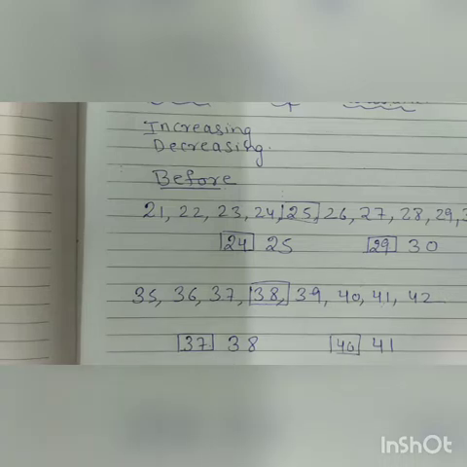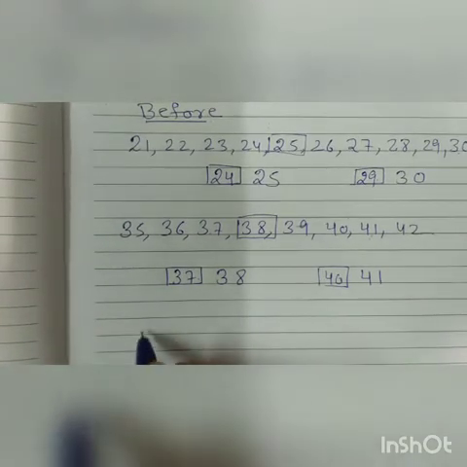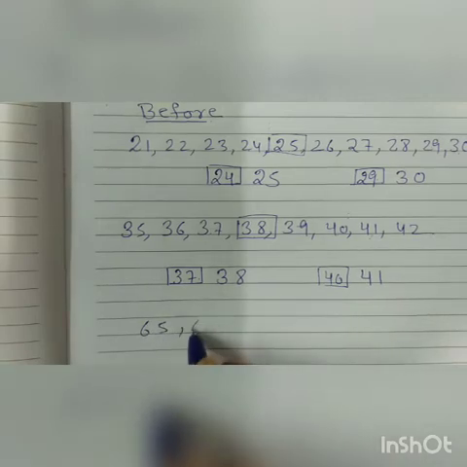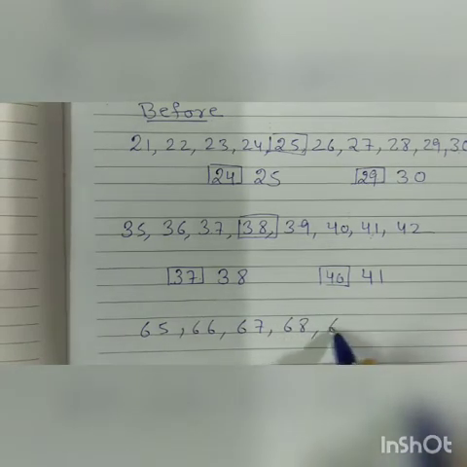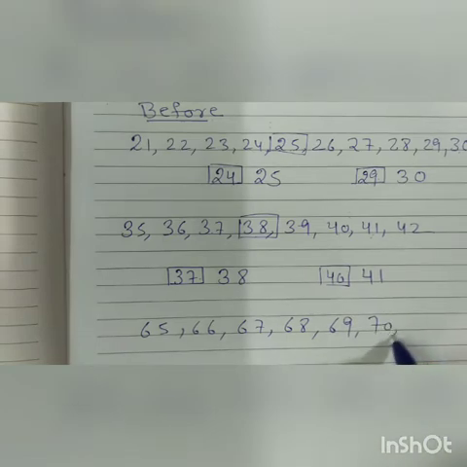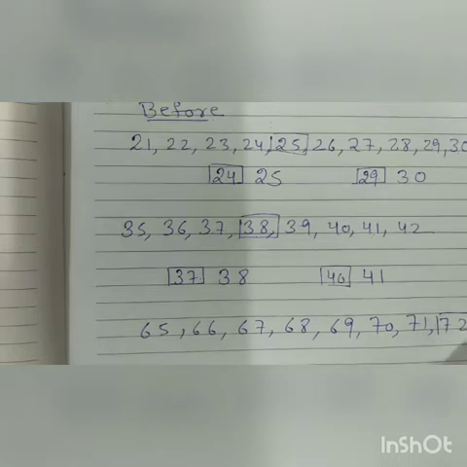Now I am taking one more example: 65, 66, 67, 68, 69, 70, 71, 72. Which number comes before 72?